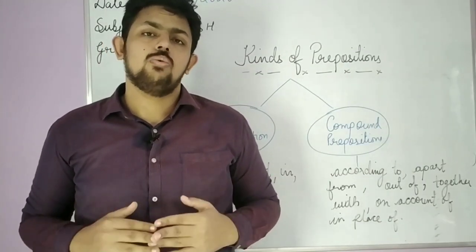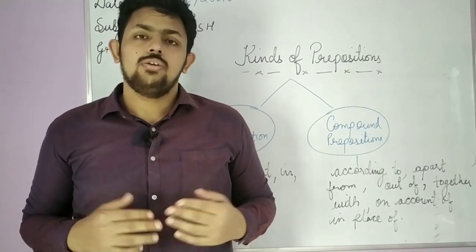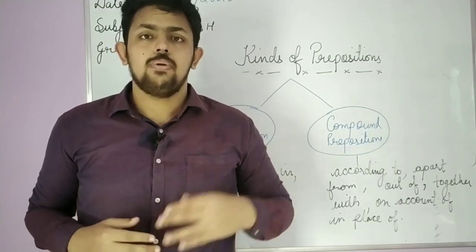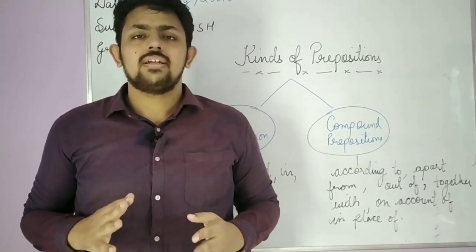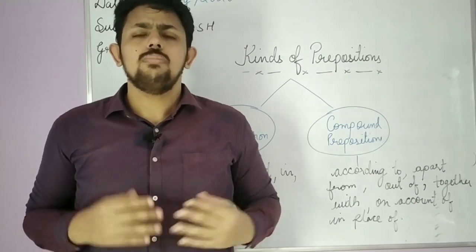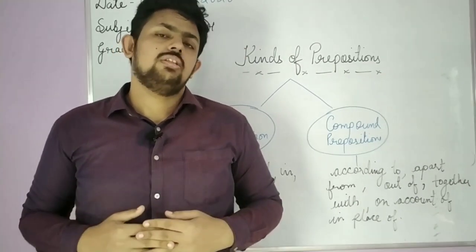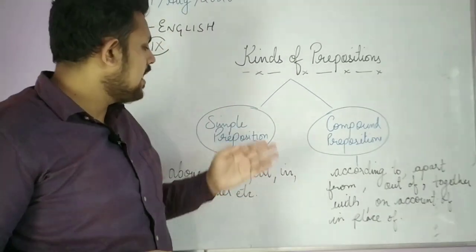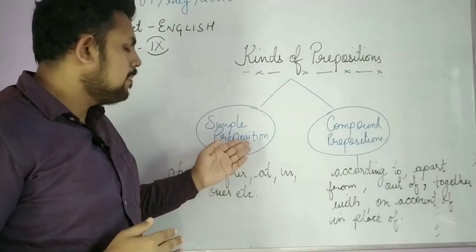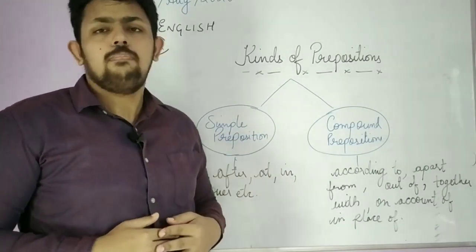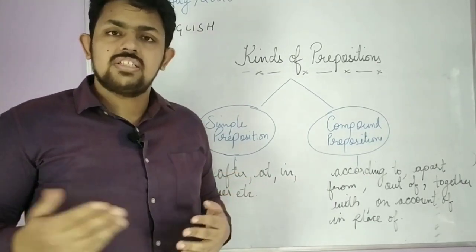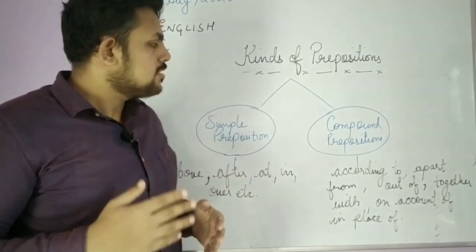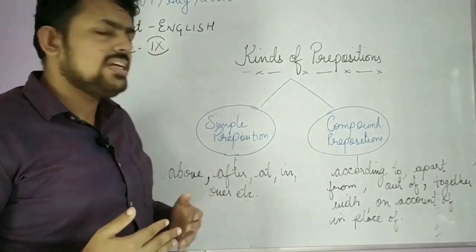Basically prepositions are only of two kinds. The uses are very vast because it is used as a preposition of time, preposition of place. All that is not the kinds of preposition, but the way of using the preposition. So here we have the two basic kinds of preposition: number one, the simple preposition, number two, the compound preposition. You have studied compound sentences, simple sentences, complex sentences, so similarly, it is also very easy to understand.